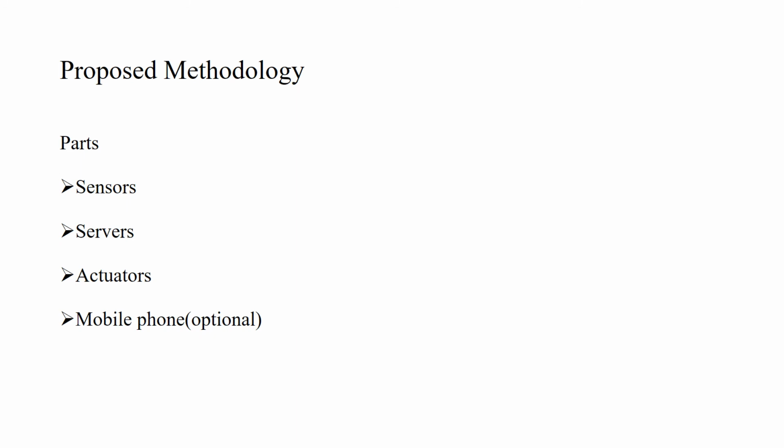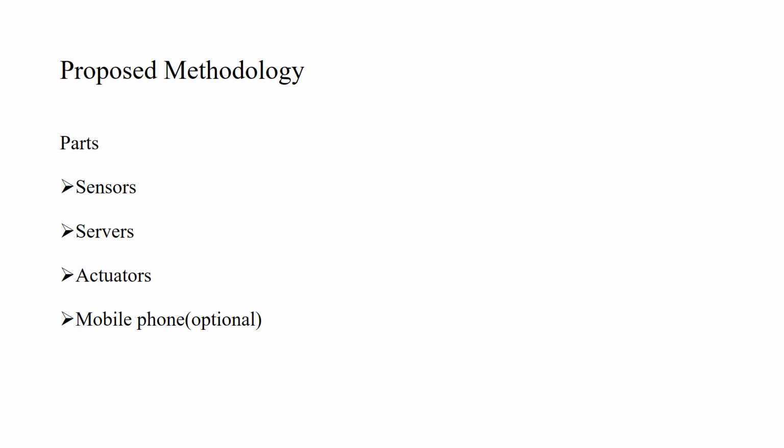Now moving towards the proposed methodology. As I already mentioned, the various parts of IoT in agriculture are mainly sensors, servers, and actuators. Sensors are devices which sense the data from our field and send it to the servers. Servers, either in a server room or on the cloud, process the data and take various actions. Then this information is sent to the actuators, which are devices that take action.